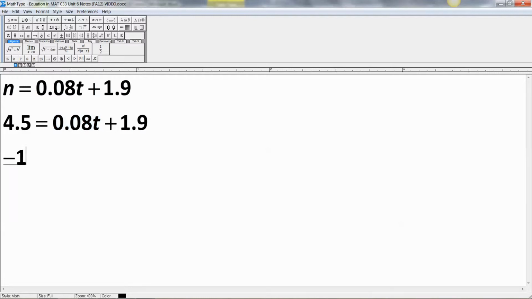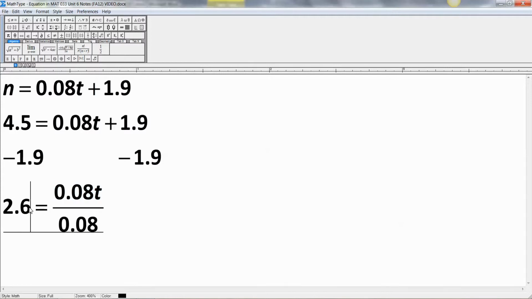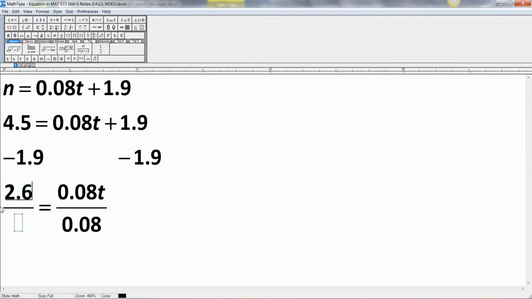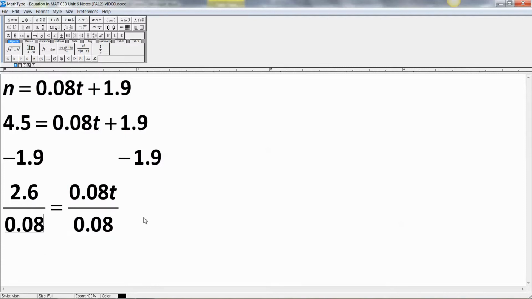So you'll have to subtract 1.9 from both sides. All right, and that gets you 2.6 equals 0.08t. Then you got to divide both sides by 0.08. You do it to the left, do it to the right. And you're going to get that t is about 32.5. And again, I just used a calculator to find that. 2.6 over 0.08, you get 32.5.